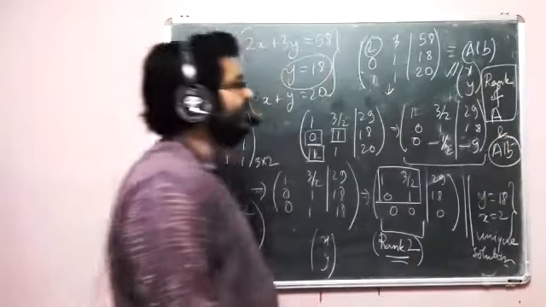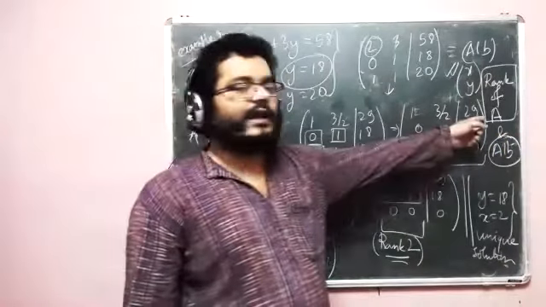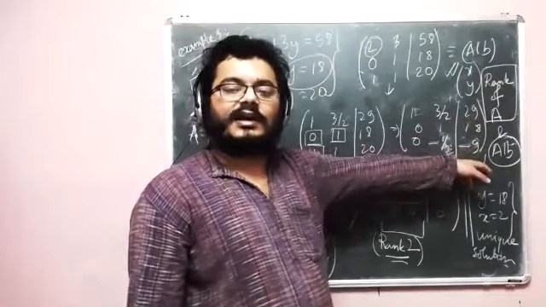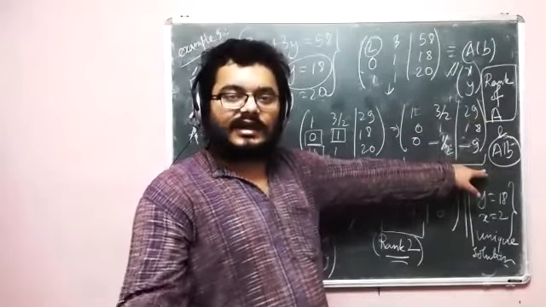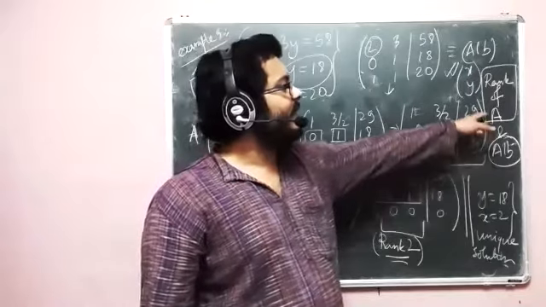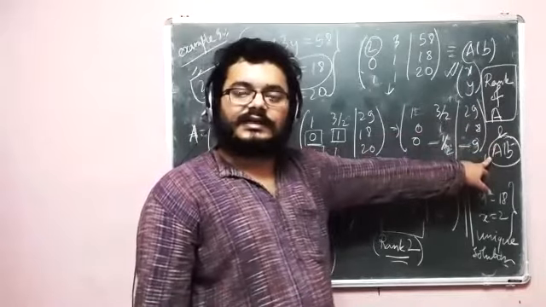That is telling me everything. When the rank of A and augmented matrix are same, I have solution. Whether it is unique or infinite, that comes later. But if I have different ranks, then I have inconsistency.